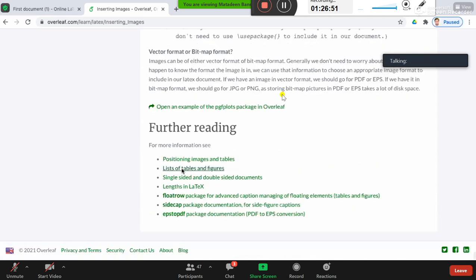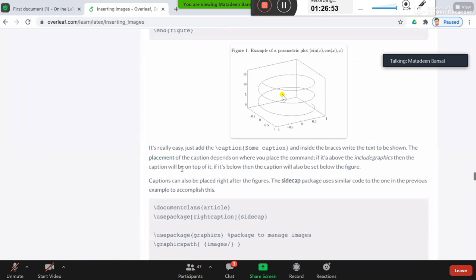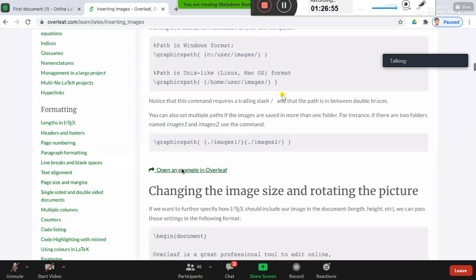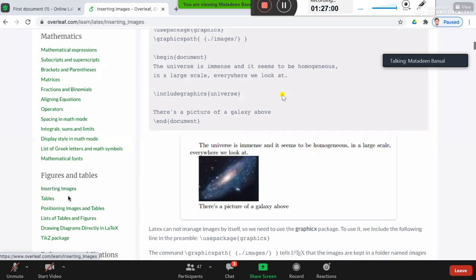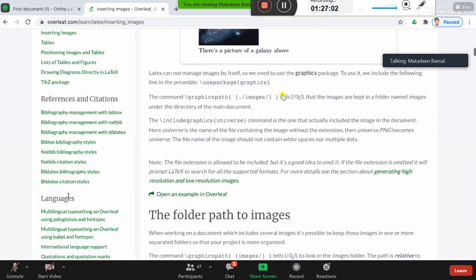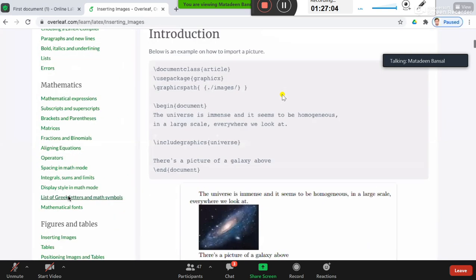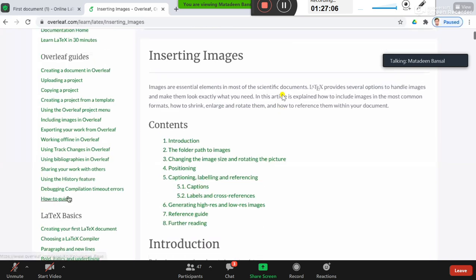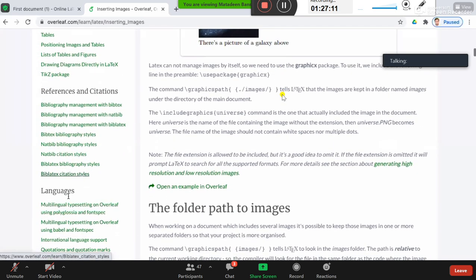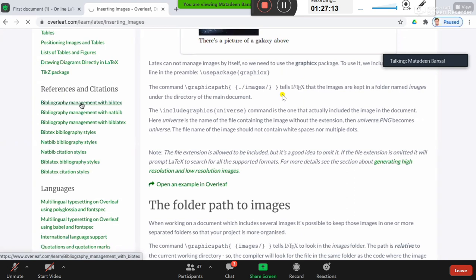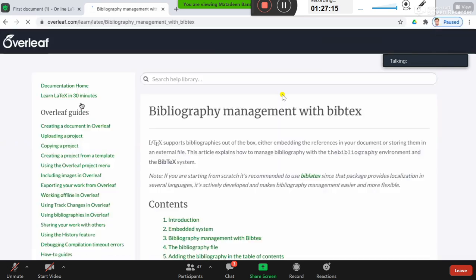Actually, I'm running short of time. So I just quickly want to cover one more thing, which is cross-referencing, or your bibliography management. That is very useful. Bibliography management.